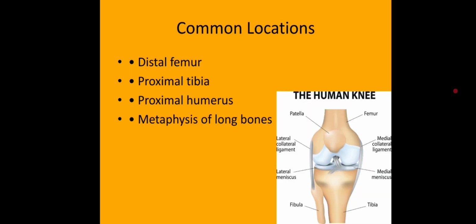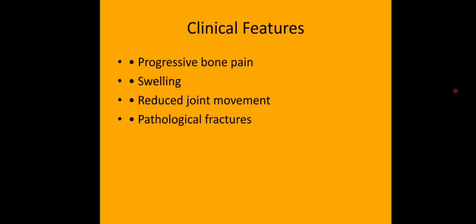Osteosarcoma usually develops in the metaphysis, which is the rapidly growing region near the ends of long bones. The most common locations include the distal femur, near the knee, the proximal tibia, also near the knee, the proximal humerus, near the shoulder. In fact, around half of all osteosarcomas occur around the knee joint.